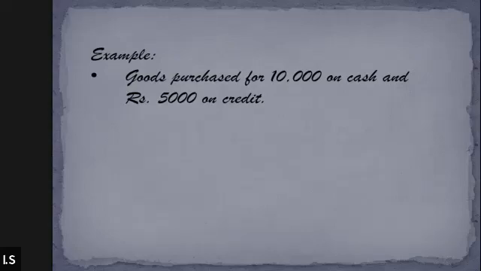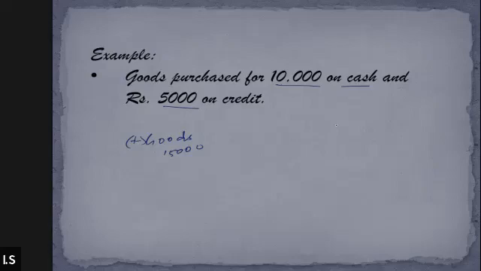Only 10,000? Are you sure? See, we are buying goods for rupees 10,000 on cash and also buying 5,000 on credit. So the total value of goods that will increase will be 15,000. Correct. Goods will increase by 15,000.